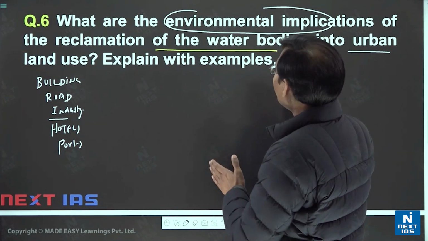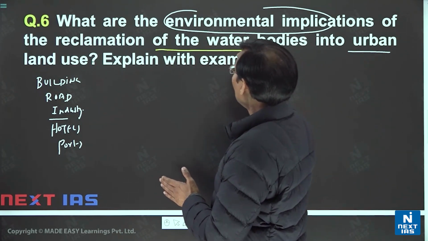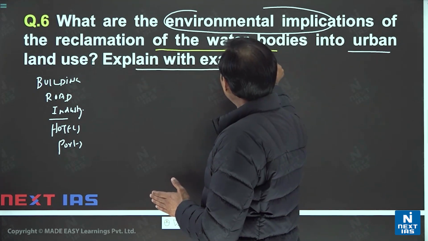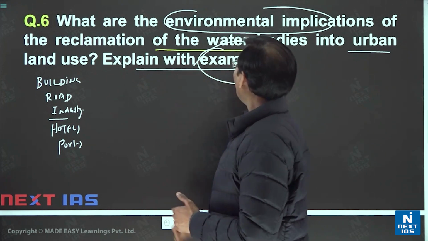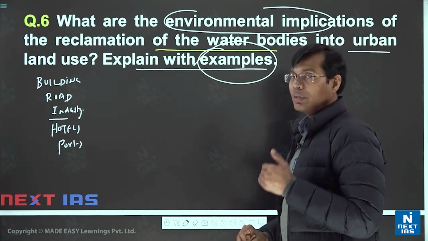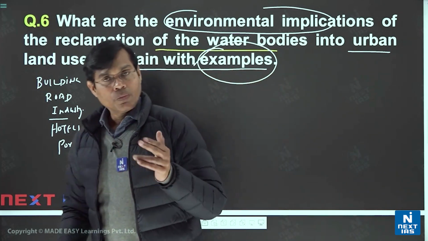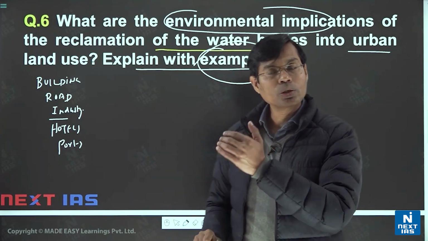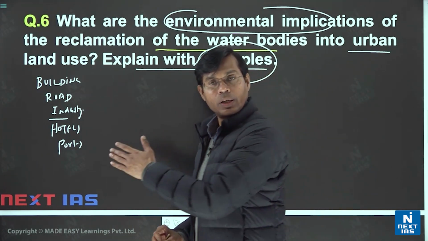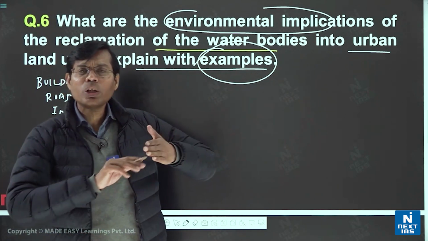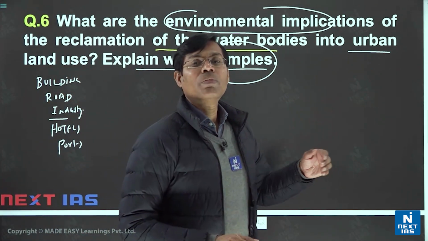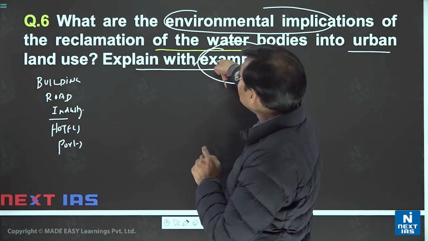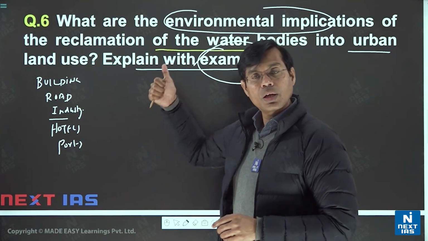So the key thing here is not only the environmental implication, the key thing is "explain with example". Here you can't rule out or deny the role of the example. With example you have to justify. In the earlier question I gave the examples of Niyamgiri, the Dongria Kond tribe issue, the POSCO issue, the Bellary issue, and many more case studies you have in minerals. But that particular question did not have the example, whereas here examples are especially mentioned. So the examiner will judge your answer with examples.